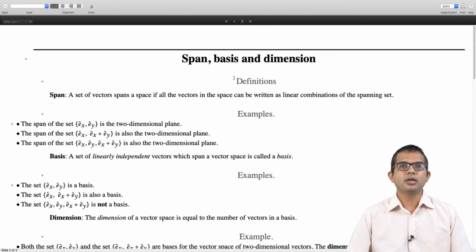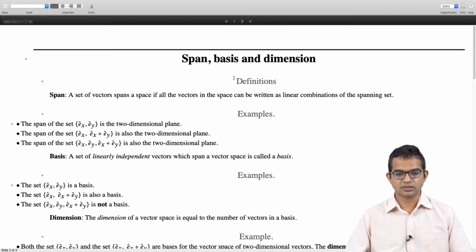If you are given a bunch of vectors, the span of this set of vectors is simply all possible vectors that can be produced as a linear combination of these vectors. You say that a set of vectors spans a space if all the vectors in this space can be written as linear combinations of the spanning set.